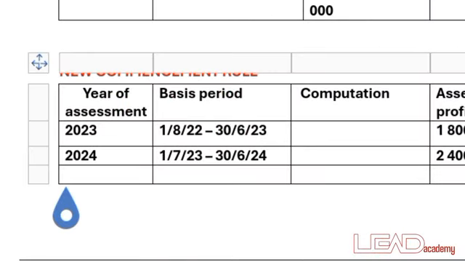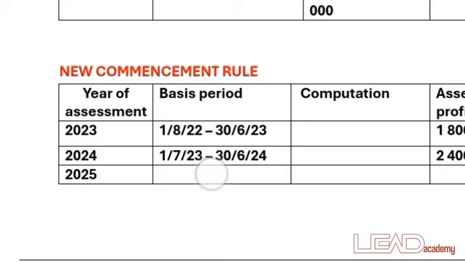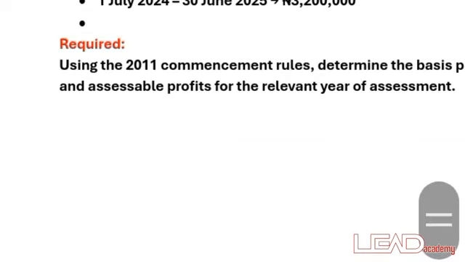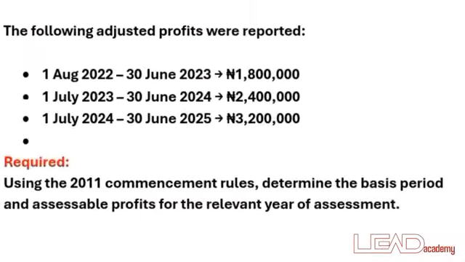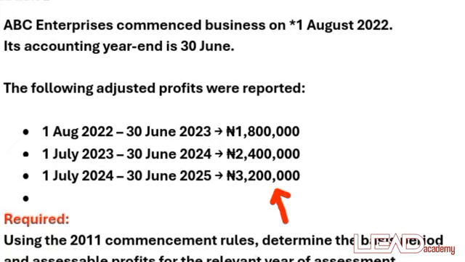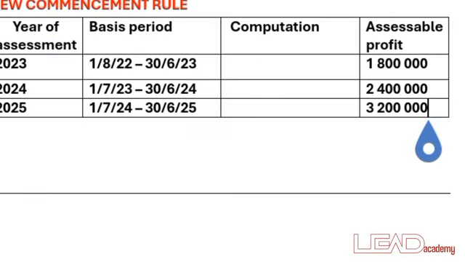What was the third year of assessment? 2025, which was from 1st of July down to 30th of June. The value there was 3.2 million, done with the commencement rule of both the old and the new, going to change of accounting dates, which is another type of basis of assessment.